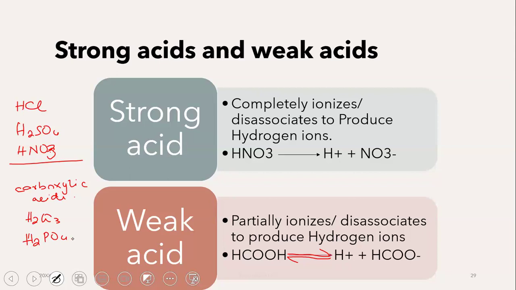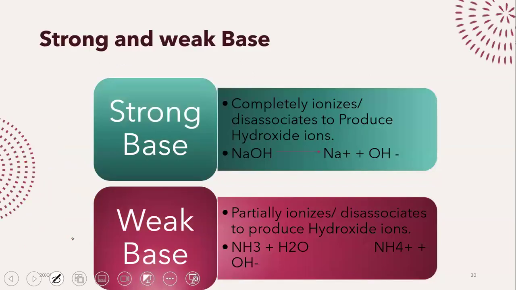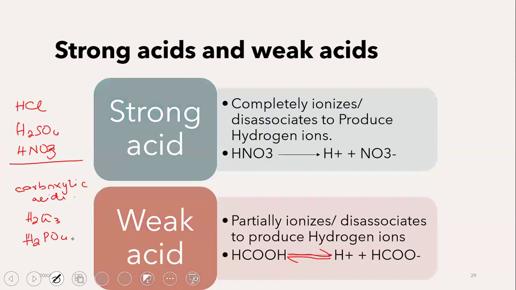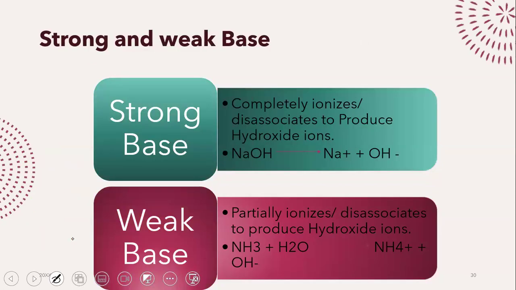Now, when we talk about our base, it's exactly the same concept. The acid was breaking down to give you hydrogen ions. An alkali, when it breaks down, is going to give you hydroxide ions. So any alkali that is going to break down completely to give you hydroxide ions, like it'll be like, okay, just take as many hydroxide ions as I have, that's a strong base. Any base that is only going to ionize partially, it'll be like, listen, you can take some of them, I'm going to be holding on to the rest of them.